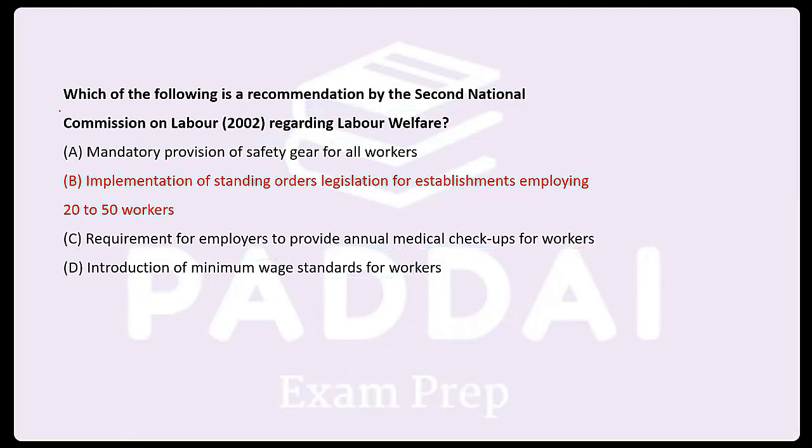The answer for this is option number B. Labor welfare, as per the Second National Commission, there has to be the standing order. So according to this standing order, there have to be certain predetermined rules related to welfare, related to safety. So according to the second commission, there has to be separate standing order legislations. Okay.